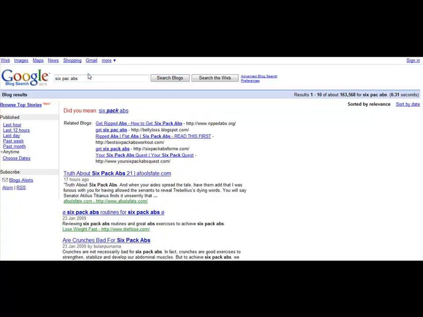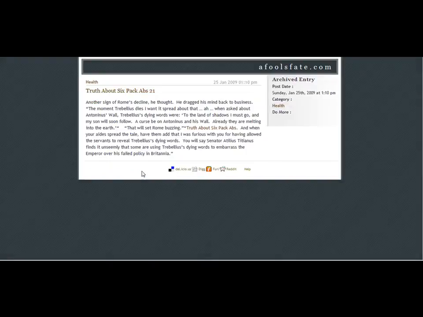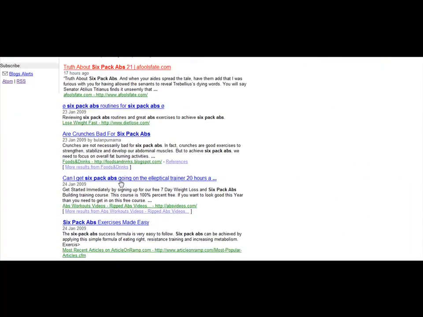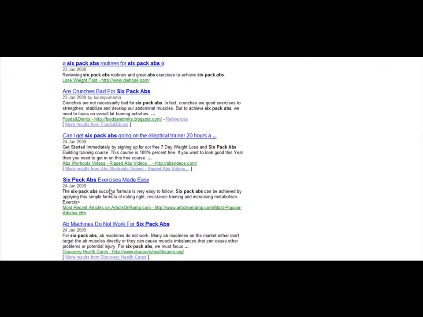So this is a very powerful method. I'm going to show you just one more quick example. Let's say 6-pack abs, and then we're just going to do search blogs. So here's truth about 6-pack abs, and they don't have a comment feature, so I'm glad they don't, because you can show the process here. Can I get 6-pack abs doing the elliptical trainer? 6-pack abs exercises made easy. That looks like a post that would work.